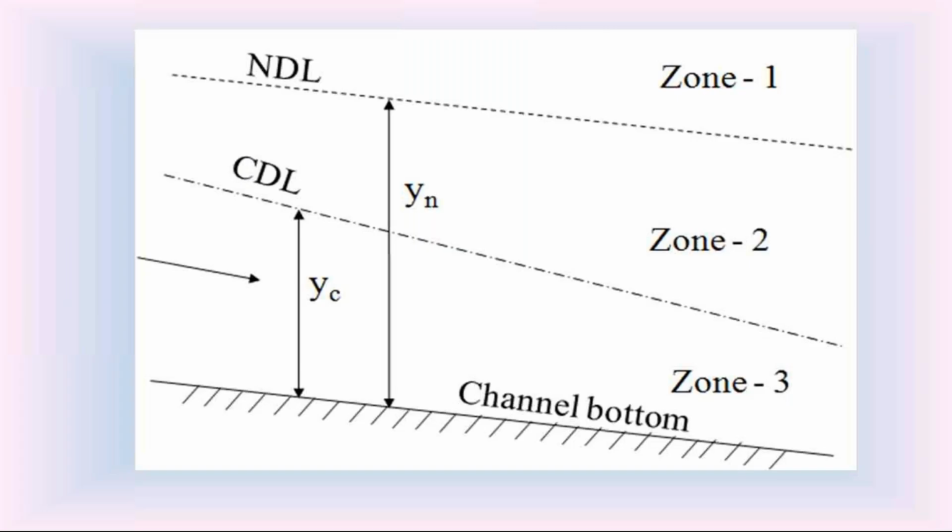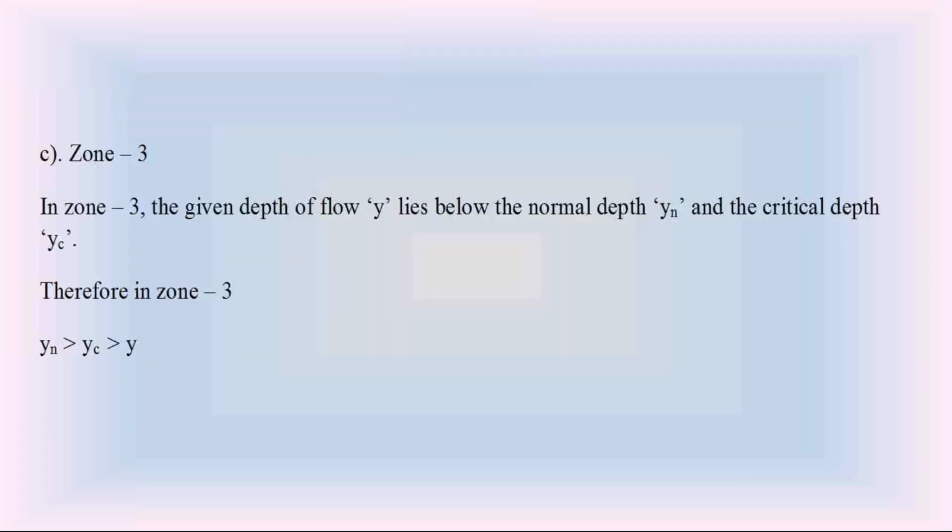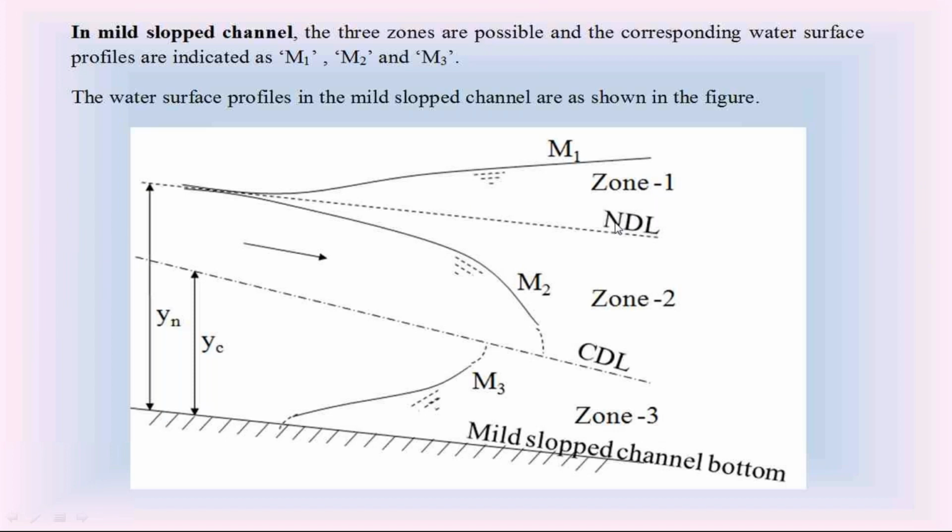So check them carefully. This is the mild slope channel. Sometimes the water surface profile in the mild slope is above, more than the critical depth and the normal depth. In that mild slope channel, we call this water surface profile M curve.